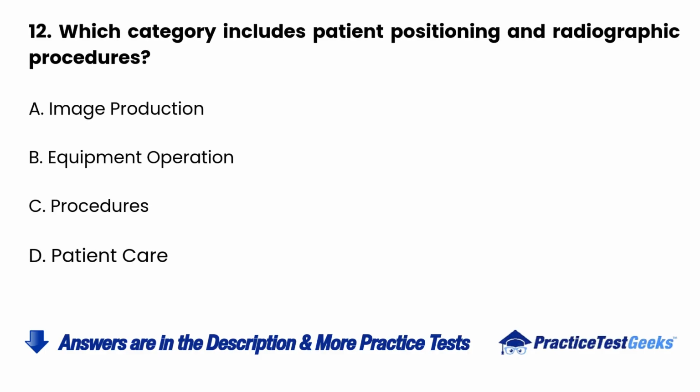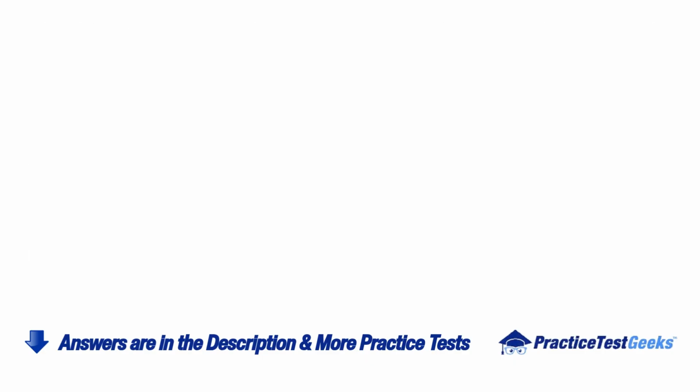12. Which category includes patient positioning and radiographic procedures? A. Image production. B. Equipment operation. C. Procedures. D. Patient care.